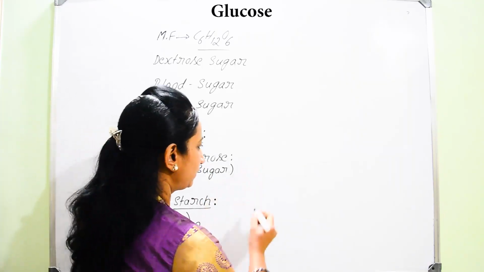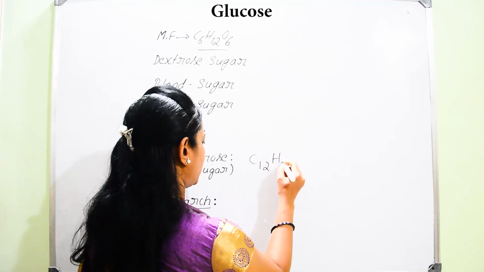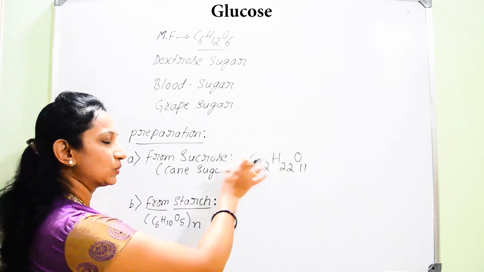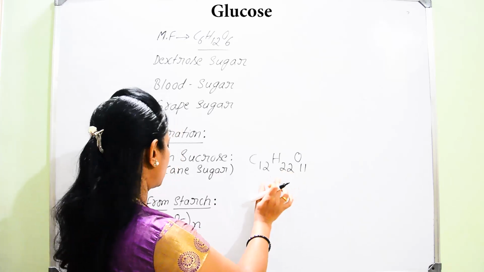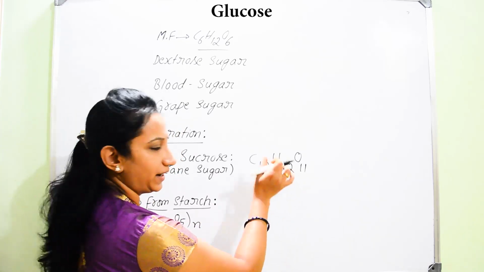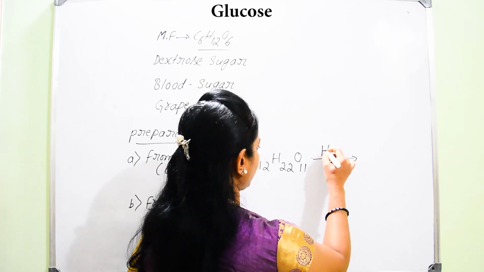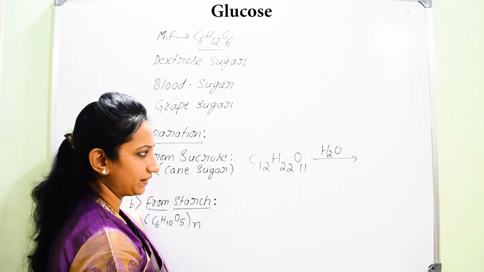So what is that formula for sucrose? We can write it as C12H22O11. When sucrose is subjected for hydrolysis, then you are going to get the splitting up of disaccharide units to give monosaccharide units.